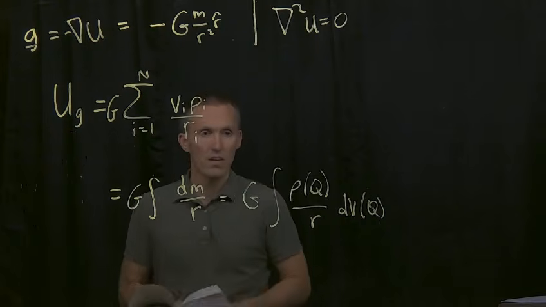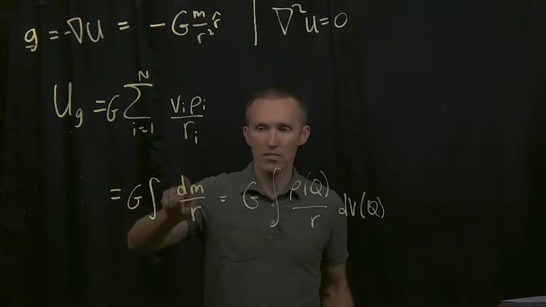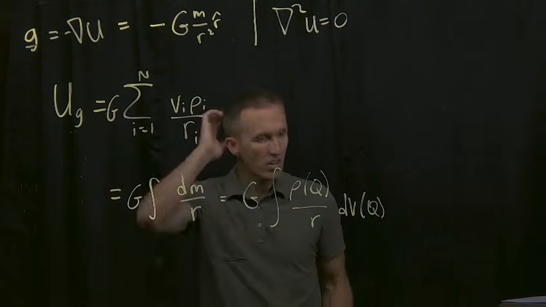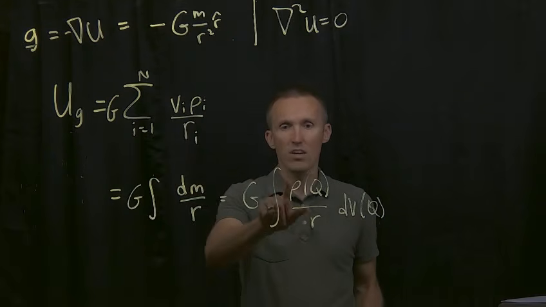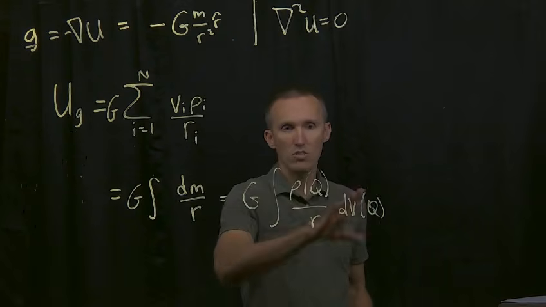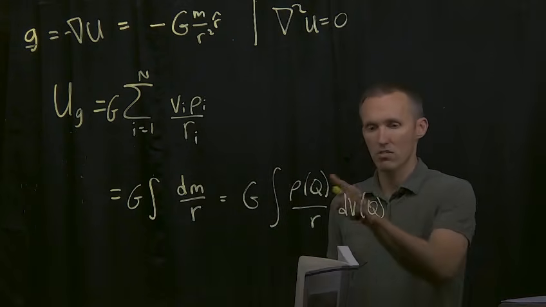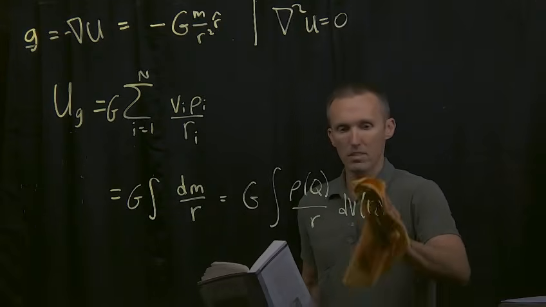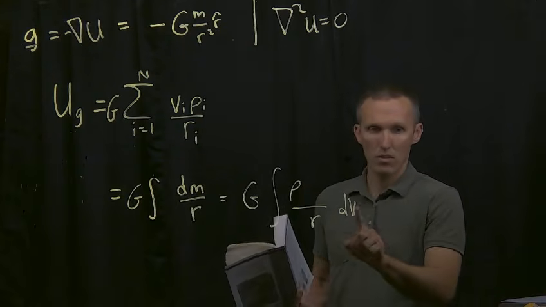So what have I done here? Same thing as I was doing up here. We have the integral of the density in a bunch of little boxes, little small units of density, just adding them up, but we're doing it in the integral form, so it's continuous. Here I've pulled out the density, and I've got the volume here. And Q here is just an integration variable. So if you remember back from calculus, this gets integrated over. So I could get rid of the Q actually. Maybe that's simpler. It's just the integral of density over distance times the volume increment.